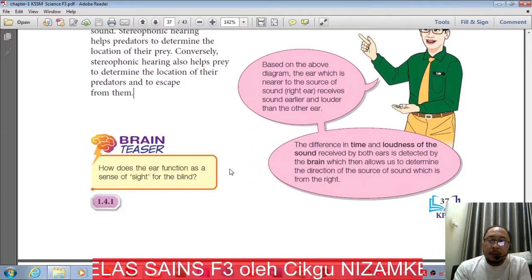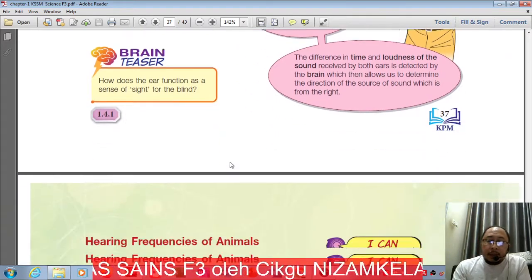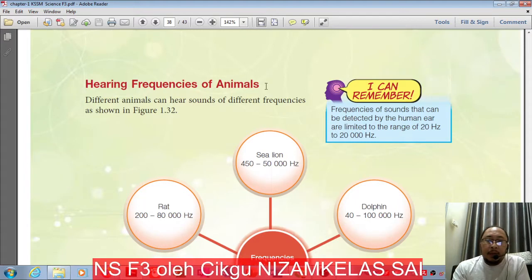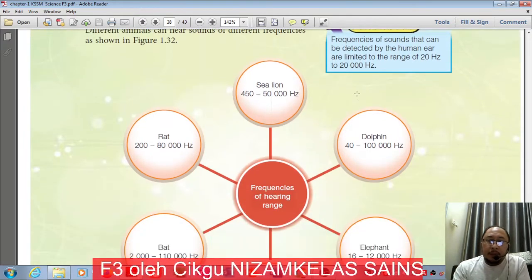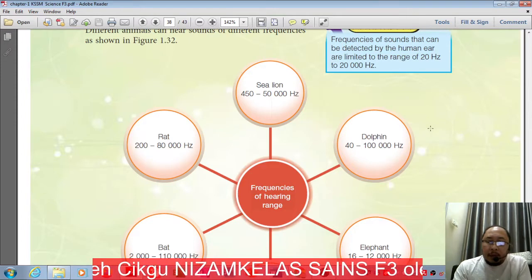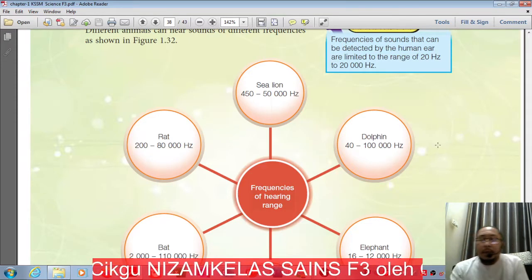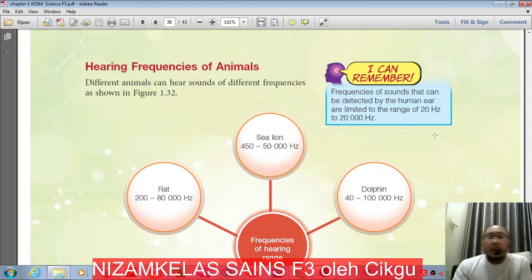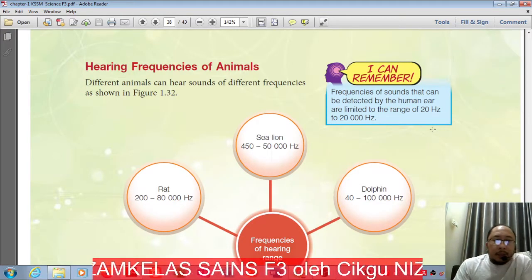The hearing frequency for every animal is different. Every animal has its own hearing frequency range.